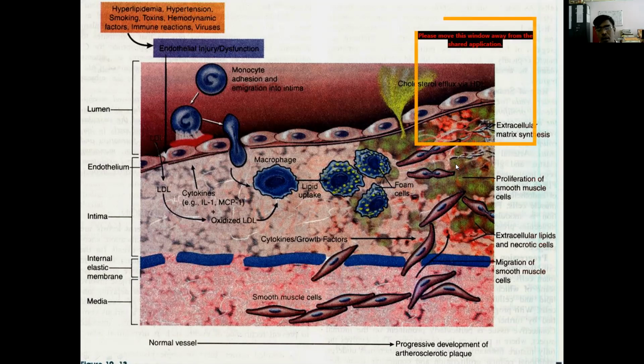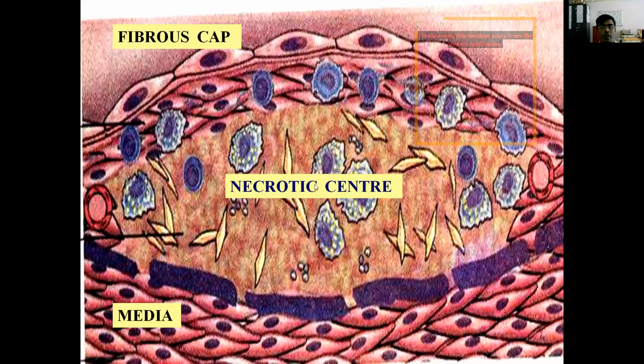This plaque subsequently goes on to thrombosis and causes major consequences and complications such as thrombotic rupture. This is the pathogenesis of atherosclerosis. So it has 3 components: the fibrous cap, the necrotic center, and neovascularization.